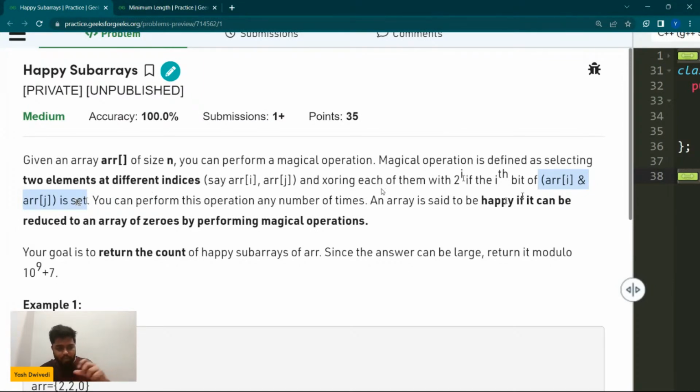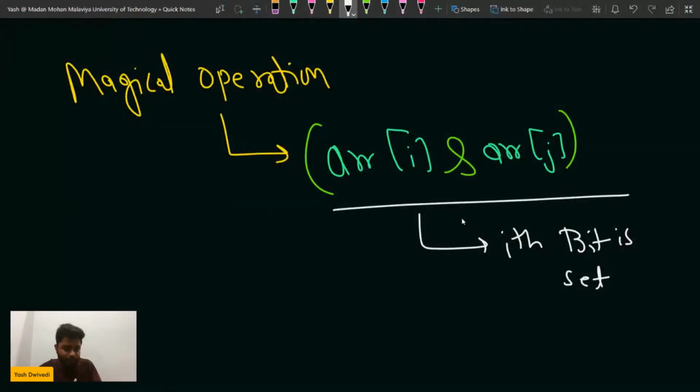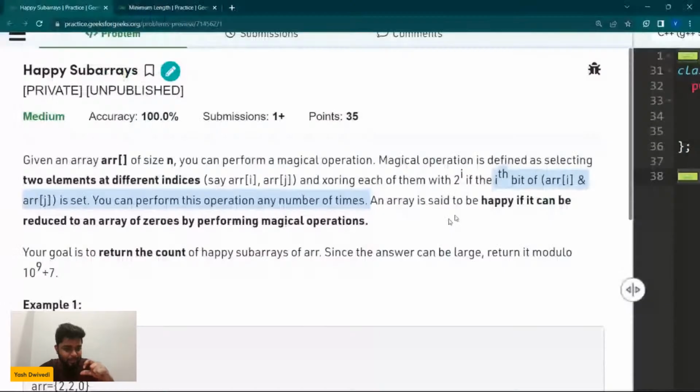So yeah, you can see here that what we need to do is have two elements, array of i and array of j. We need to take the AND of that, and if the ith bit of this AND is set, I'm assuming that you know how to check if the ith bit is set or not. If the ith bit is set, then you can XOR each element.